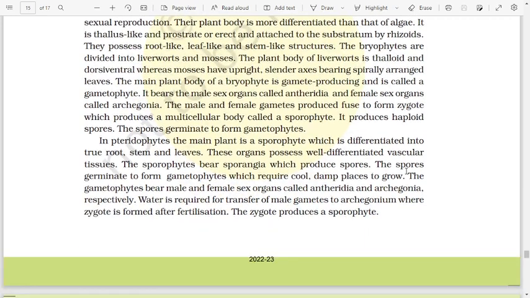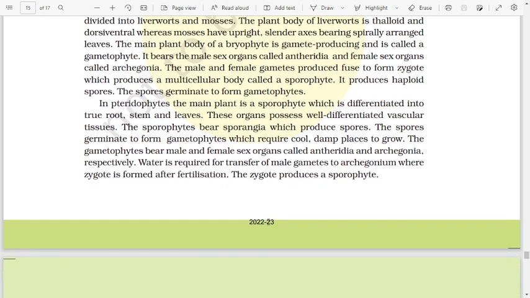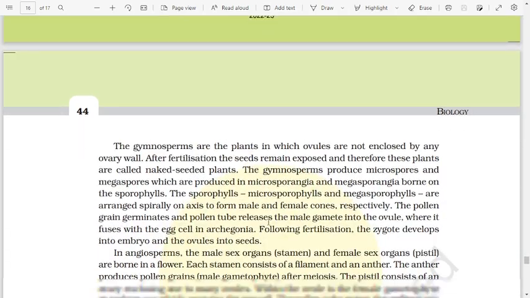In pteridophytes, the main plant is a sporophyte which is differentiated into true root, stem, and leaves. These organs possess well differentiated vascular tissue. The sporophyte bears sporangia which produce spores. The spores germinate to form a gametophyte which requires cool damp places to grow. The gametophyte bears male and female sex organs called antheridia and archegonia respectively. Water is required for transfer of the male gamete to the archegonia, where the zygote is formed after fertilization. The zygote produces a sporophyte.